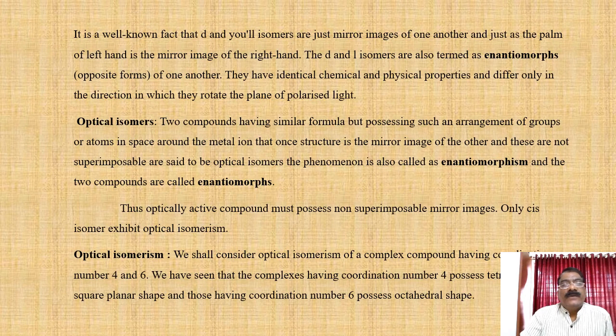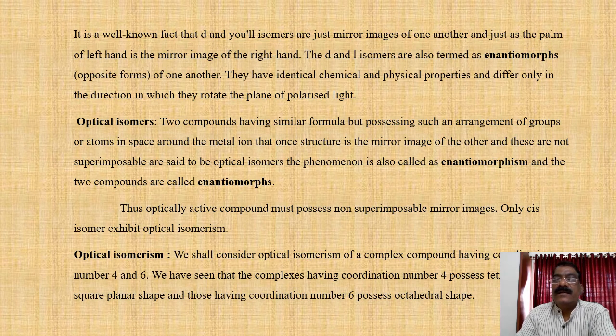It is a well-known fact that D and L isomers are just mirror images of one another, just as the palm of the left hand is the mirror image of the right hand.